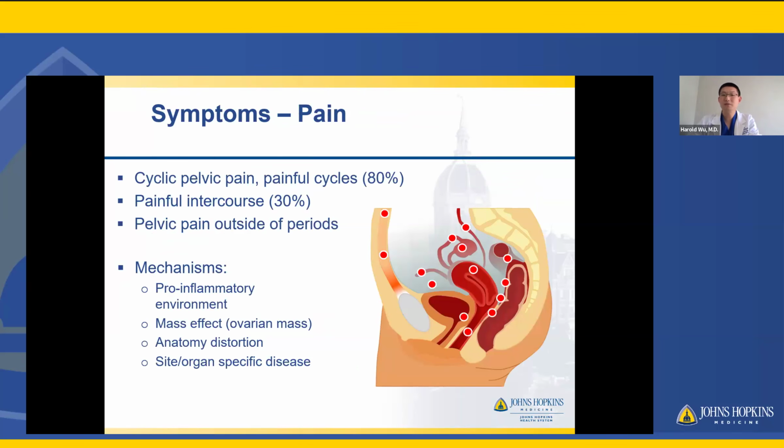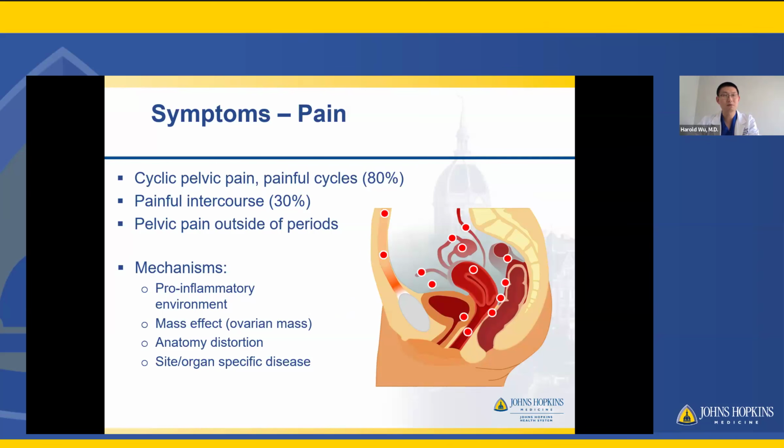In terms of the specific kinds of pain, most commonly we are talking about cyclic pelvic pain, painful cycles, dysmenorrhea, right? These are all synonyms, medical terminology for some of them, but painful intercourse can be a very important part of the presentation. And then, of course, pelvic pain outside of periods as well. The mechanism for this, one that's quite obvious, is the pro-inflammatory environment where inflammatory mediators are released. There's more inflammation, more pain, mass effect, right? So like bulk symptoms from ovarian masses, for example, anatomic distortion.